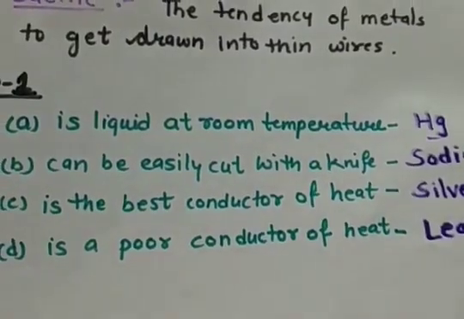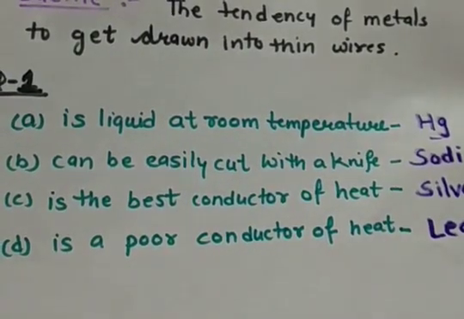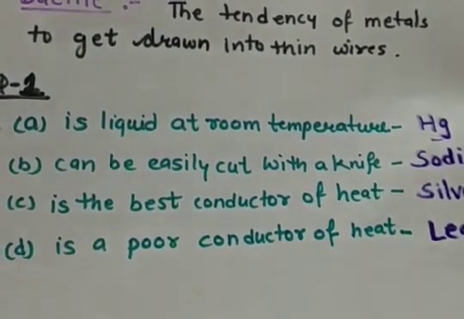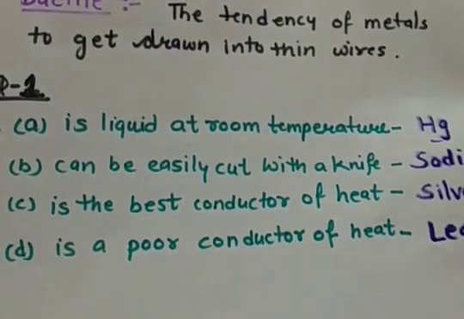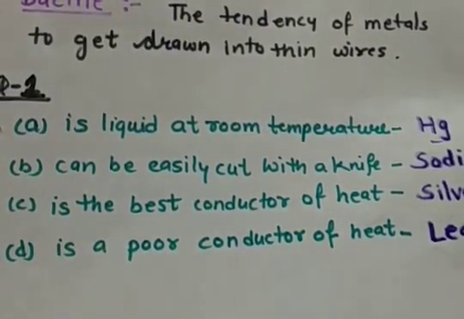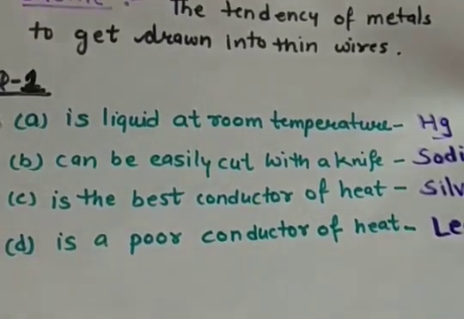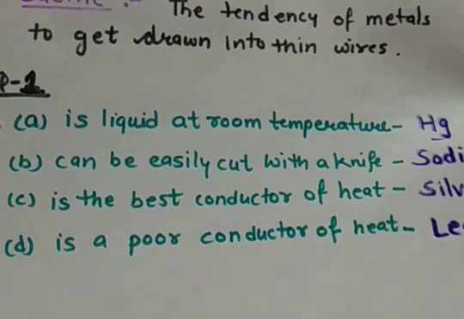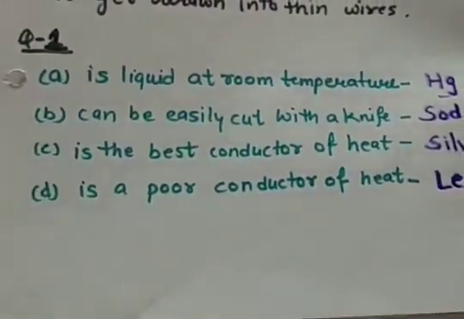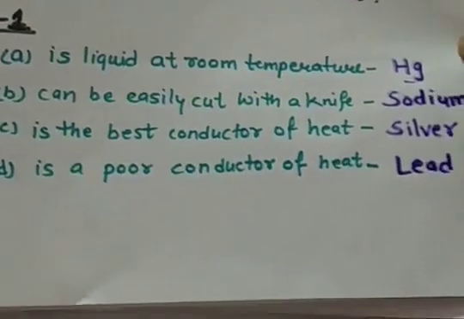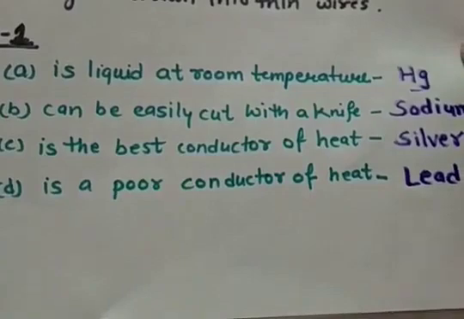So in lecture number 1 I gave you 2 questions as homework. First question was name a metal for the following. Part A, a liquid at room temperature: that is mercury, Hg. Part B, can be easily cut with a knife: that is sodium, because it is very soft. Part C, the best conductor of heat: that is silver. Part D, a poor conductor of heat: that is lead.